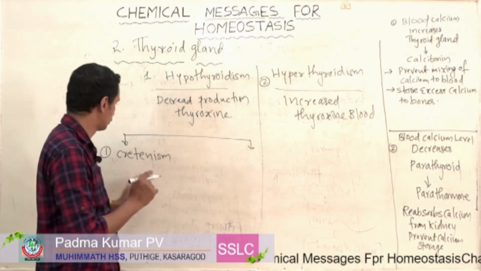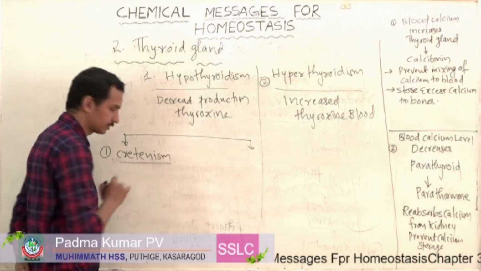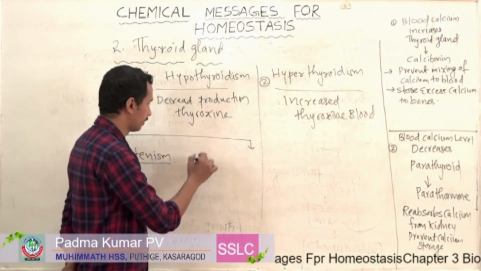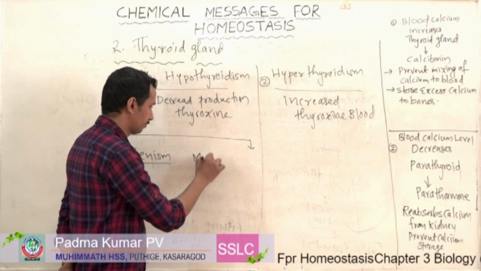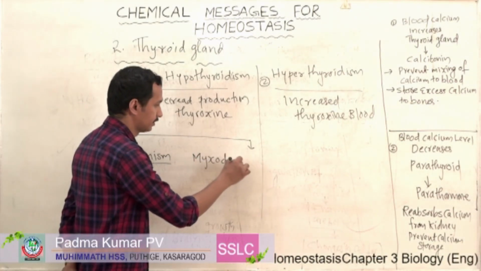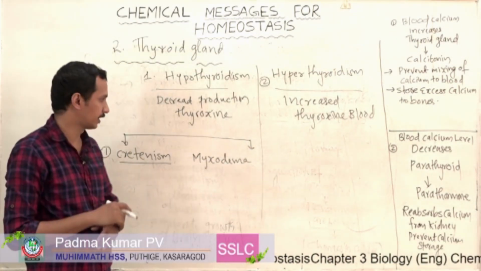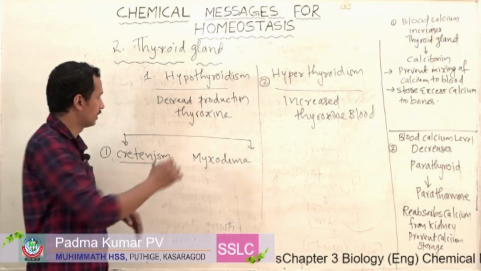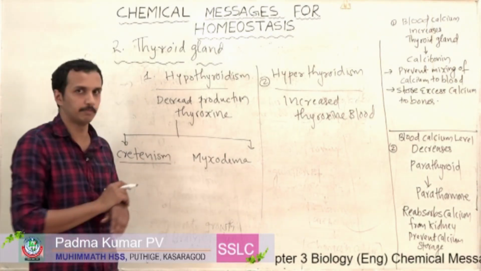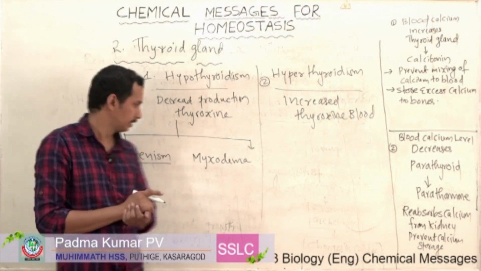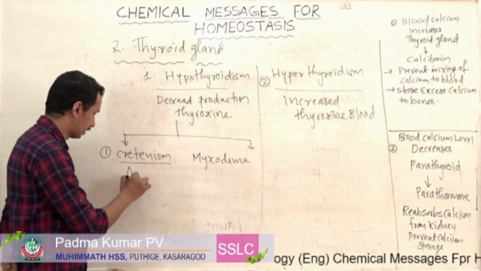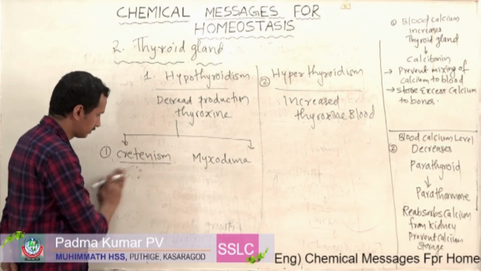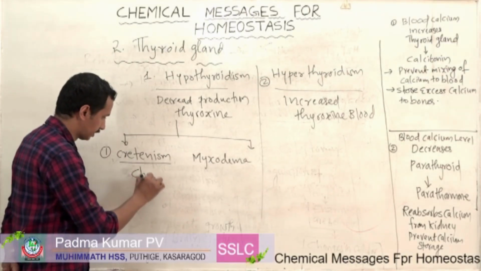In the case of adults, it is called myxedema. Cretinism is usually in youngsters or children.